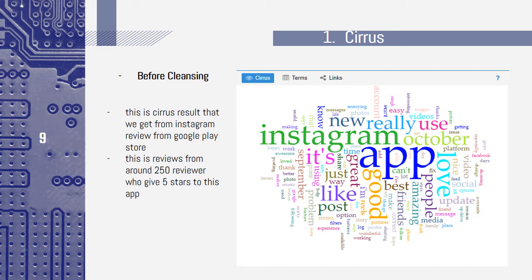So the most frequent words that reviewers use are app, Instagram, October, love, good, like, great, new, really, use, and others. So this is the result before we cleaned the words that we think are not useful for reviewing this app.